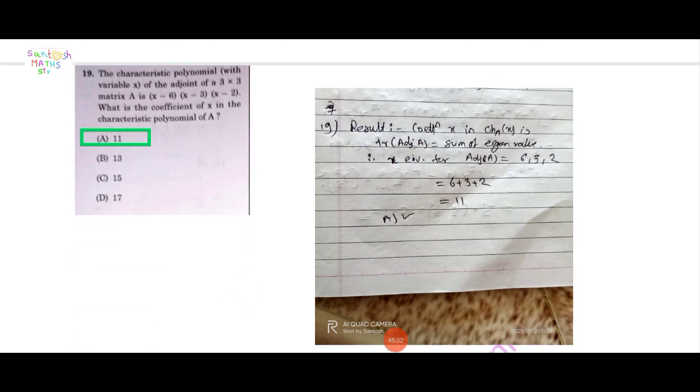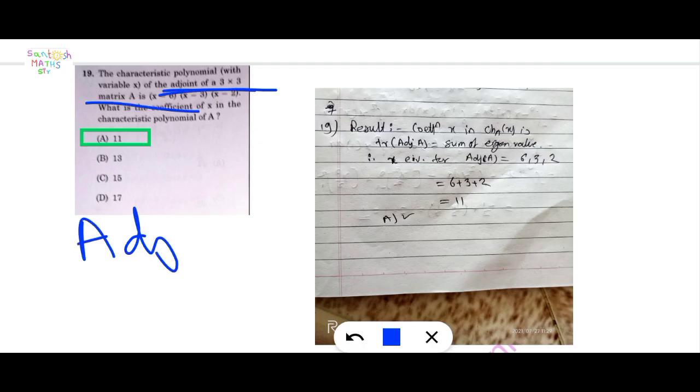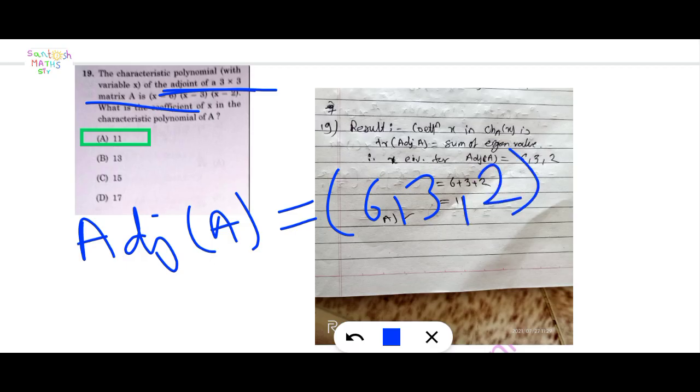Next question. The characteristic polynomial with variable x of the adjoint of a 3 cross 3 matrix A is (x minus 6)(x minus 3)(x minus 2). What is the coefficient of x in the characteristic polynomial of A? Here, for the adjoint of the 3 cross 3 matrix A, 6, 3, 2 are the eigenvalues, and we must find the coefficient of x in the characteristic polynomial.